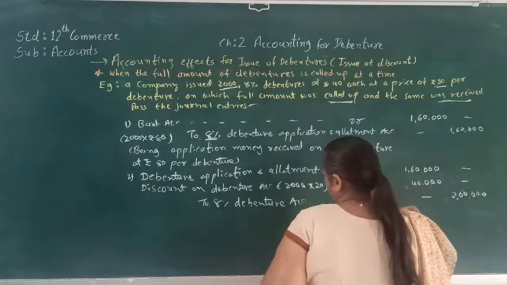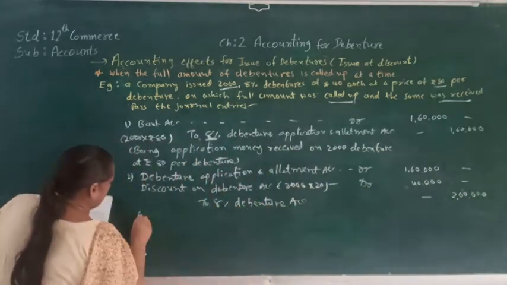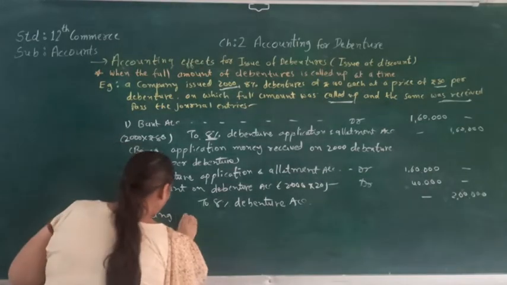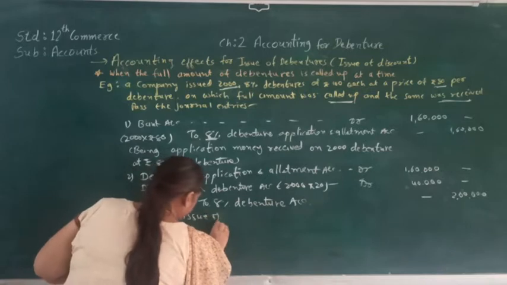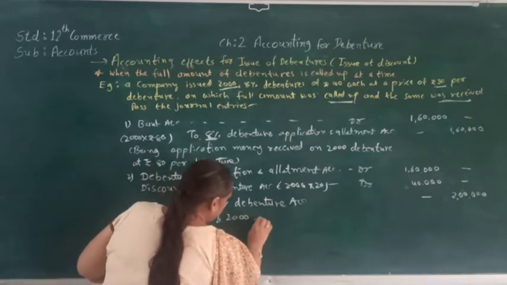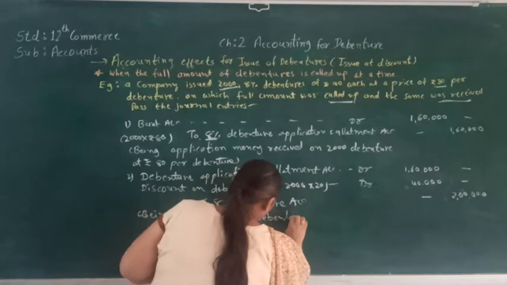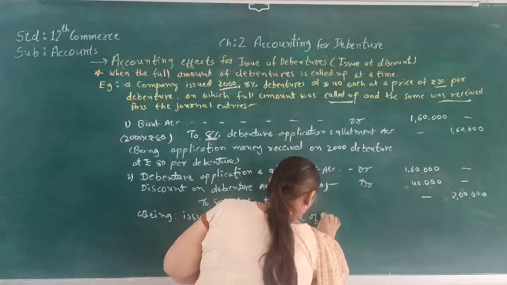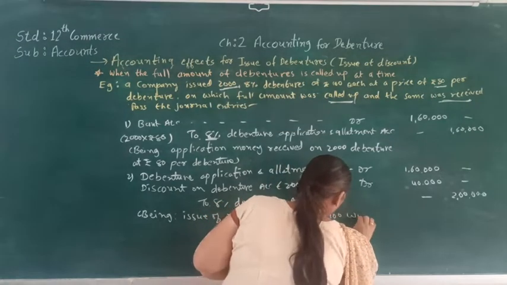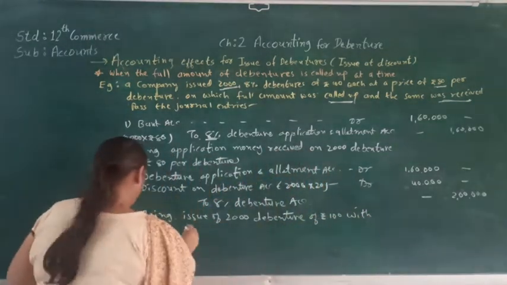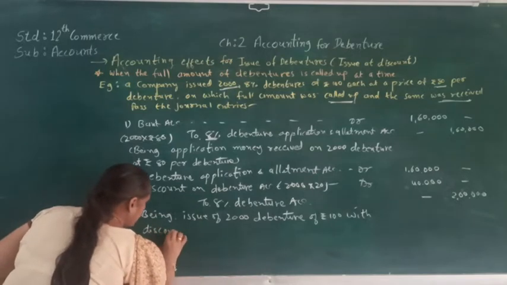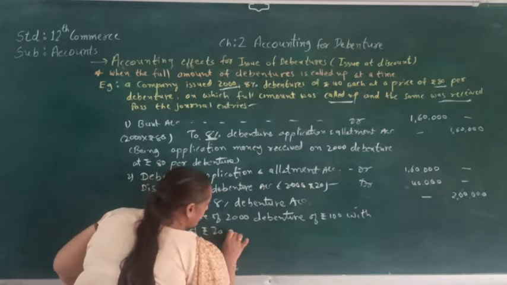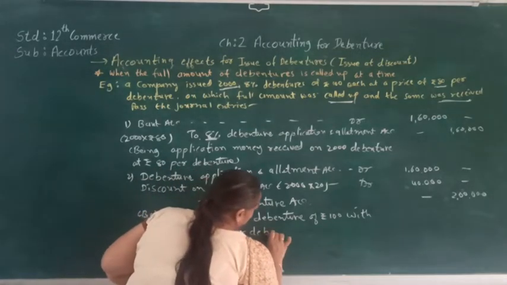So here, being issue of 2000 debentures of ₹100 with discount of ₹20 per debenture.